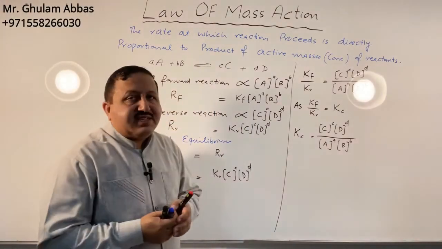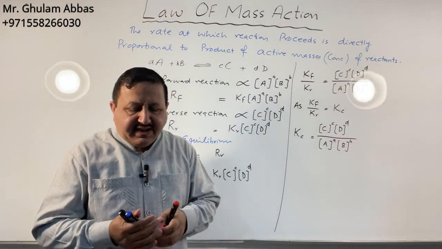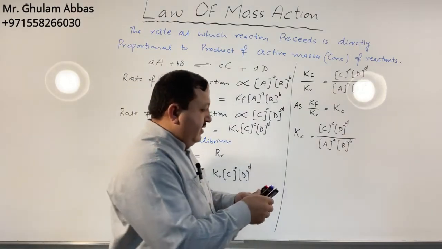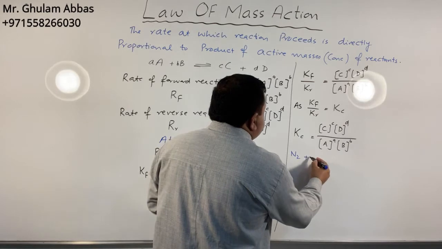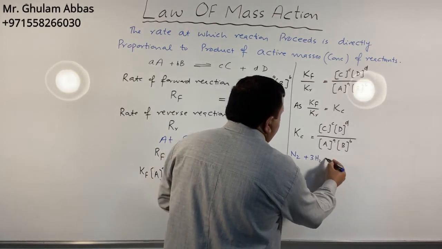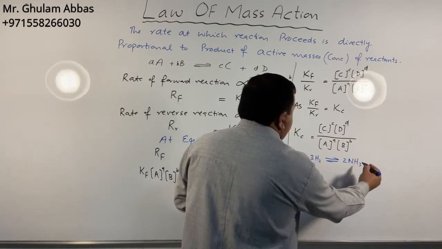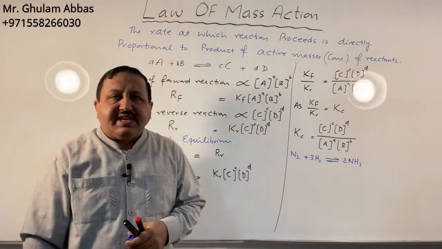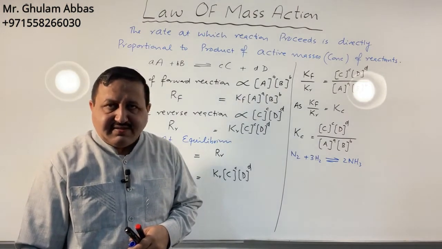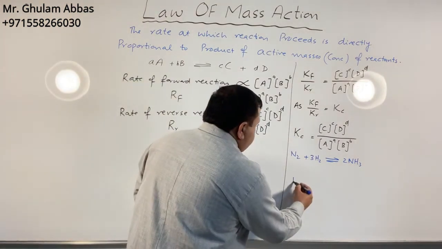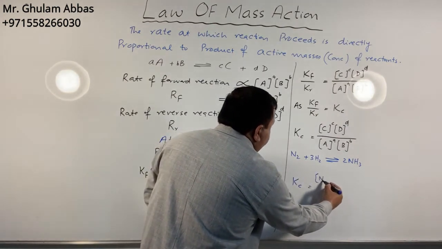If any reaction is given, we can write the Kc expression for this. I will take only one example. We have a very important reaction, N2 plus 3H2 give us 2NH3. If the question is write down the Kc expression for this reaction, I will write Kc is equal to concentration of ammonia